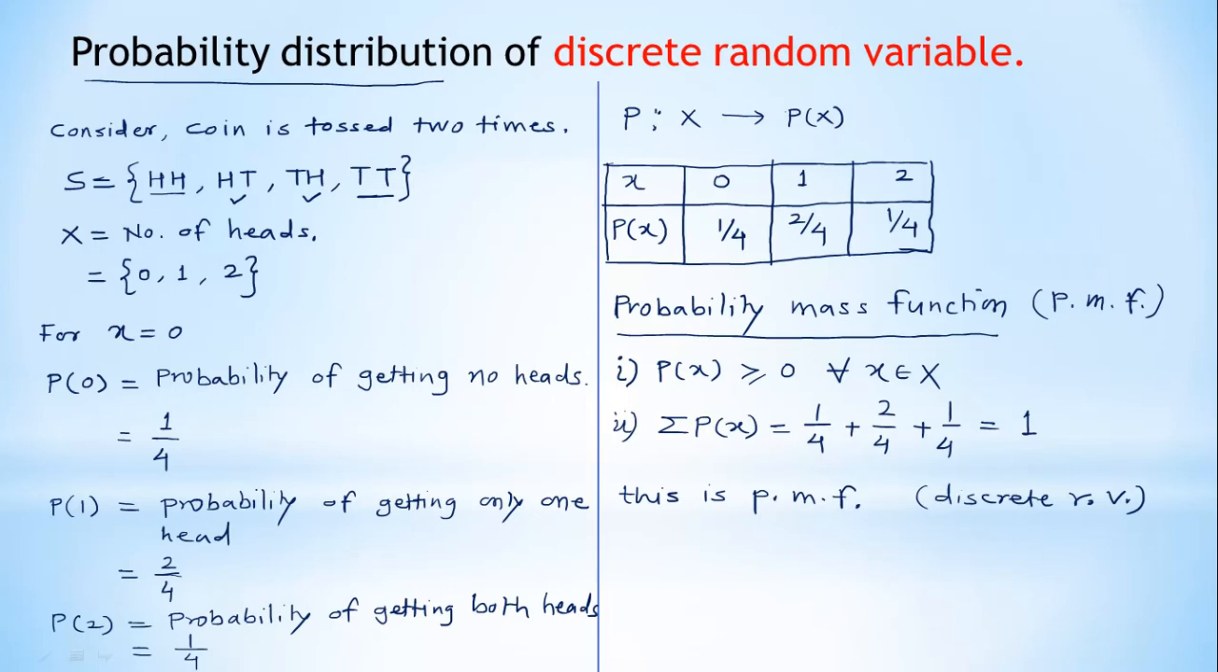Okay, and then we prepare the table which is called the table of probability distribution. And why is it called the probability mass function? Because condition number 1 is that p(x) must be greater than or equal to 0 for all x belonging to X. Here, all the probabilities are positive. And the second one is that the summation of p(x) must be equal to 1. So here in this case it is possible. So we can say that this is the PMF and it is defined on a discrete random variable.